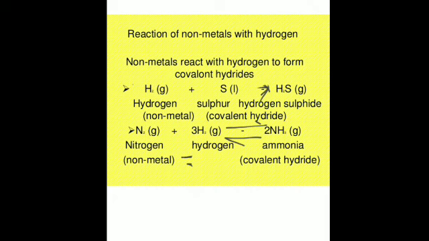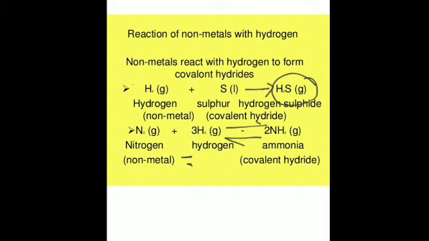Then we have the reaction with sulfur. Hydrogen combines with boiling sulfur, that is, this sulfur has to be in the liquid form, to form hydrogen sulfide gas. Remember this, that sulfur will not be in the form of a gas, but instead it will be in the form of a liquid. So we boil the sulfur and then they react together to form hydrogen sulfide gas, and this gas has a characteristic smell of rotten eggs. Is that clear? So remember, this particular gas has the characteristic smell of rotten eggs.